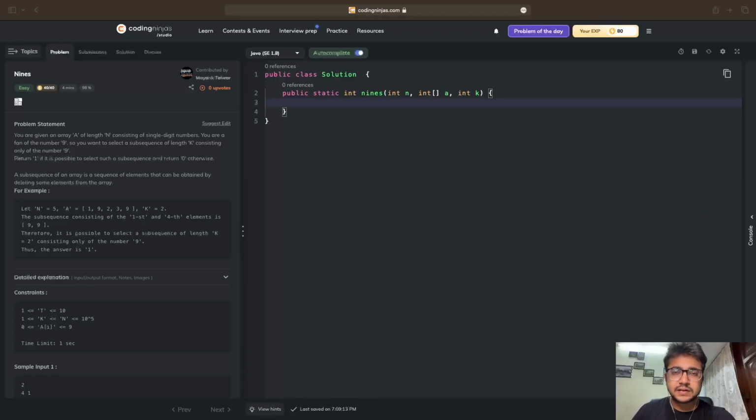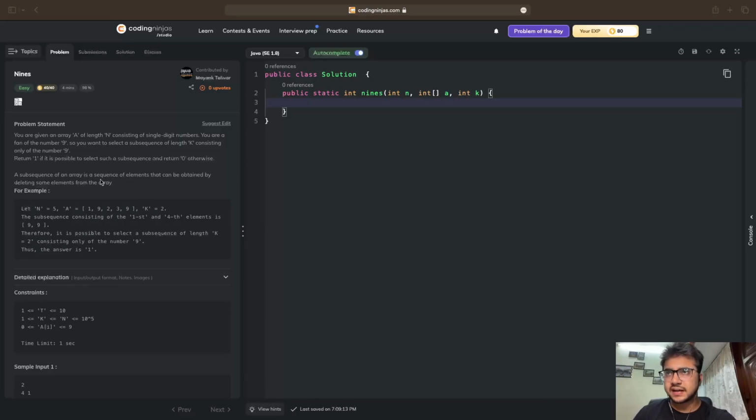So coming to our very first problem, which is called Nines. This problem is not very difficult, as you can see, it has been rated as easy. It says that you are given an array A of length n consisting of single digit numbers. You are a fan of the number 9, so you want to select a subsequence of length k consisting only of the number 9. Return 1 if it is possible to select such a subsequence, and return 0 otherwise.